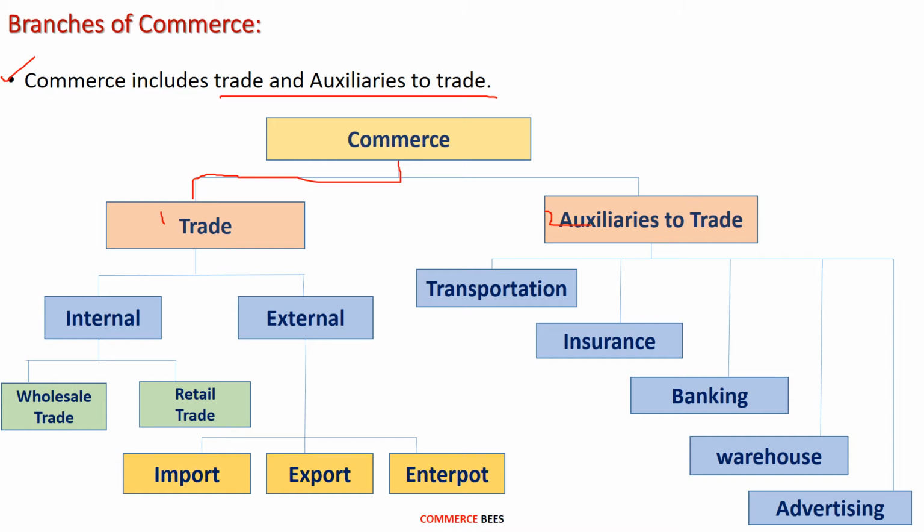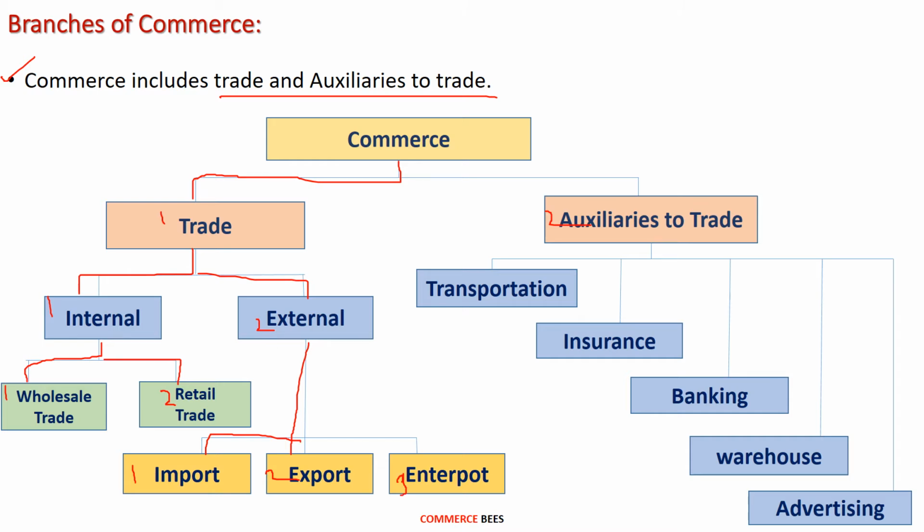Again, trade is divided into two types. The first is internal trade, the second is external trade. Internal trade is divided into two types: the first is wholesale trade and the second is retail trade. External trade is divided into three types: the first is import trade, the second is export trade and the third is entrepot trade.